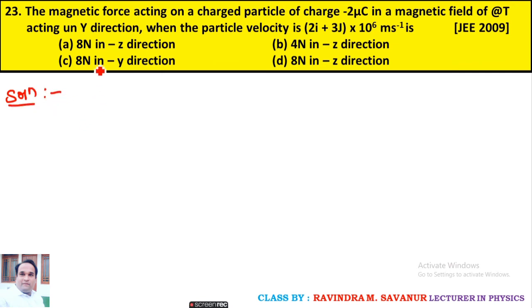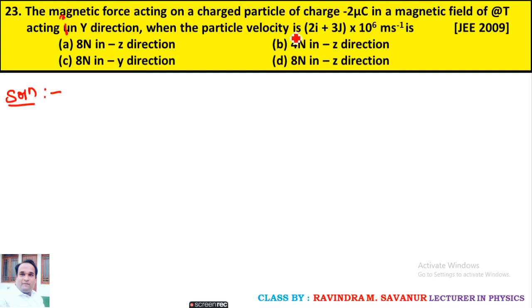Question number 23. A magnetic force acts on a charged particle of charge minus 2 microcoulomb in a magnetic field acting in the y direction.